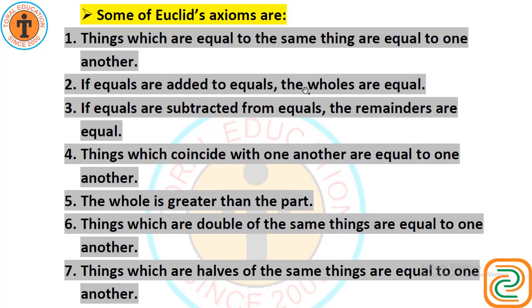Friends, remember these axioms. There are 7 here. If equals are added to equals, the wholes are equal. That means if we add equal things, then the wholes are equal. If equals are subtracted from equals, the remainders are equal. Number 4, things which coincide with one another are equal to one another. Coincide means if both the things are similar, then they are equal.